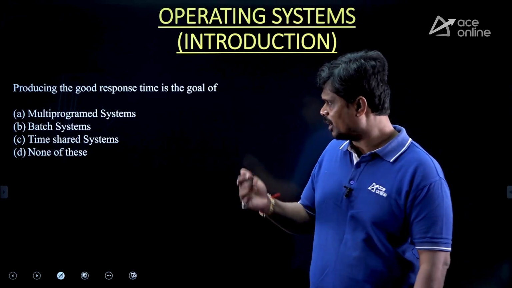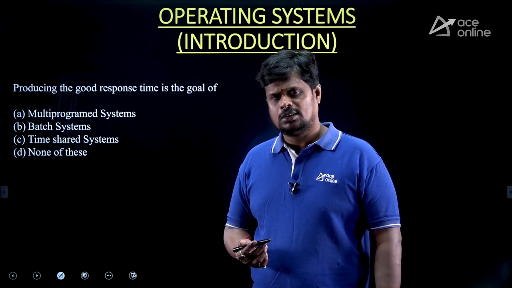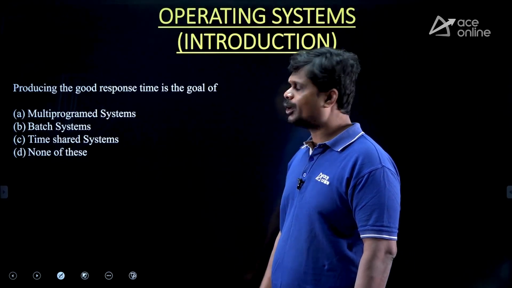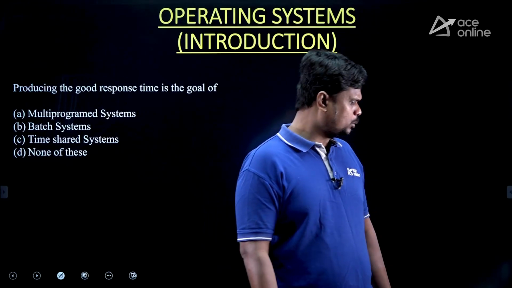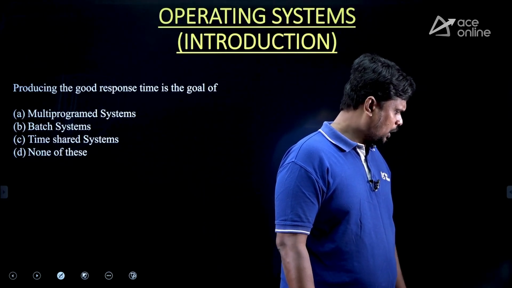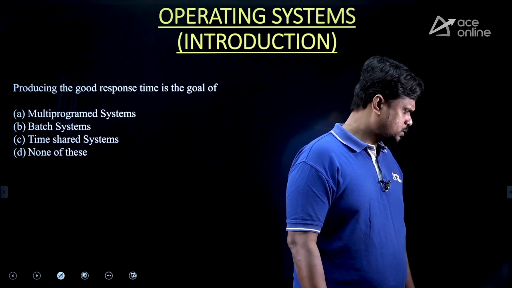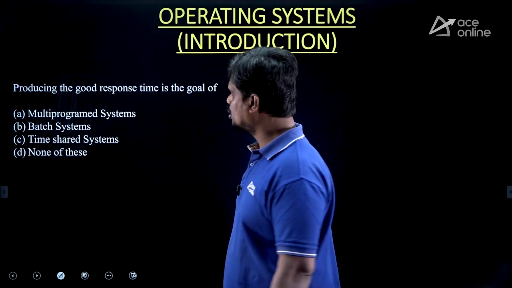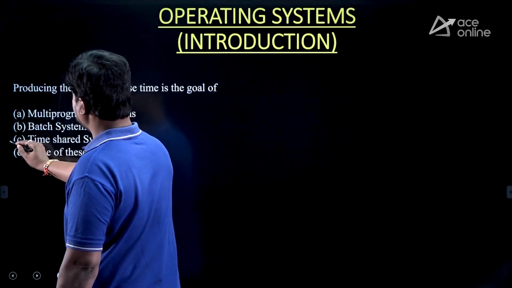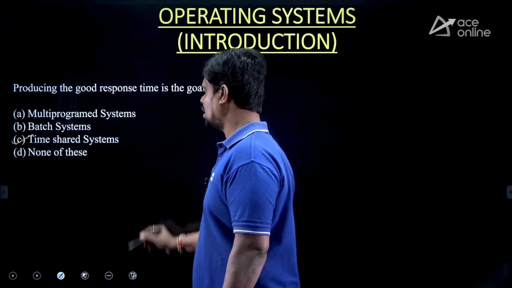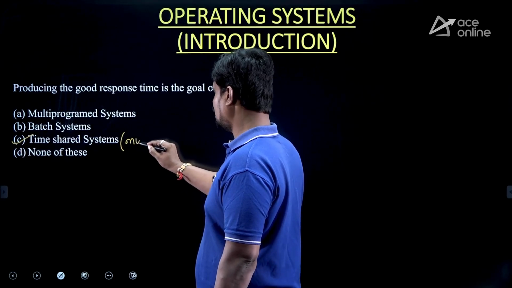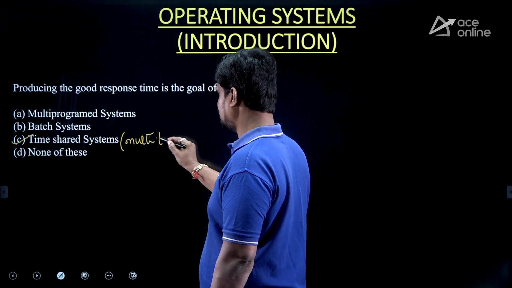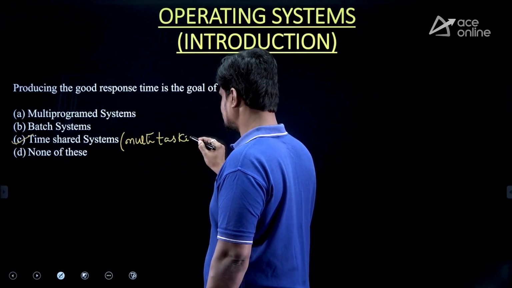Among the multi-programmed, batch, and time shared systems, which produces good response time? Exactly. The answer for this question is option C, time shared system, which is also called multitasking system.